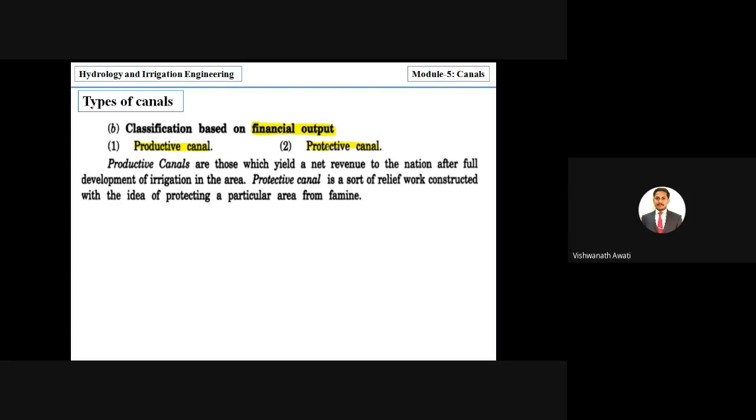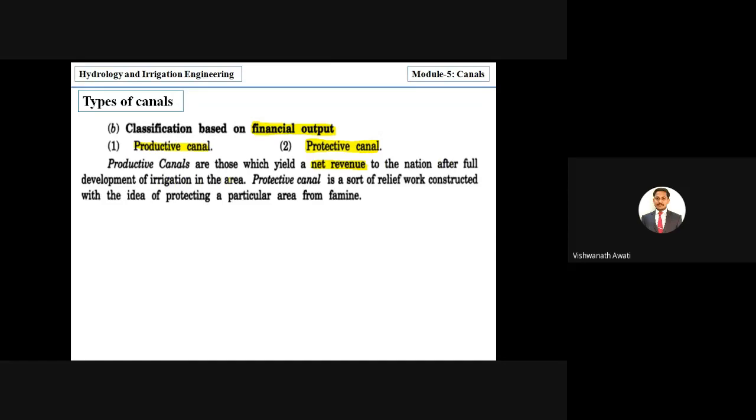In terms of no damages, we'll see what you mean by productive and what you mean by protective. So productive canals are those which yield a net revenue to the nation. It is in terms of net revenue, means in terms of tax. If you want to use the canal, then you have to pay some tax, and through the tax the government can get some profit, and that is called revenue to the nation after full development of irrigation in the area.